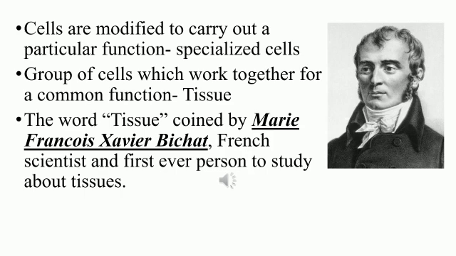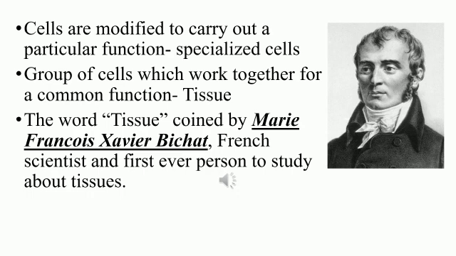Cells are modified to carry out a particular function, and you have learnt the definition of a cell. A cell is a structural and functional unit of living organisms, isn't it? And these are cells which are modified to carry out a particular function. For example, nerve cells. Nerve cells are modified to carry out a particular function, isn't it? And these kinds of cells are said to be specialized cells. What do you call them? Specialized cells. And let us know what a tissue is.